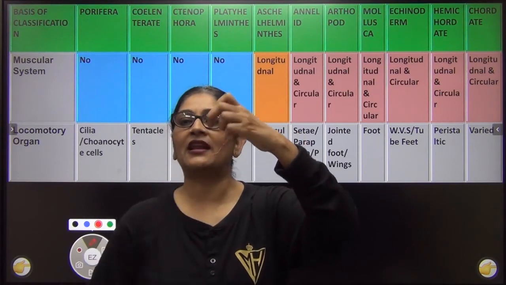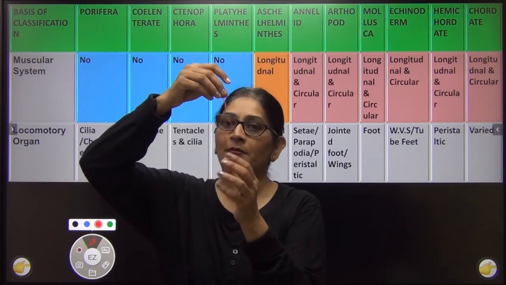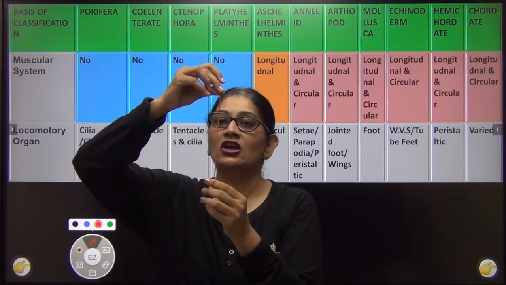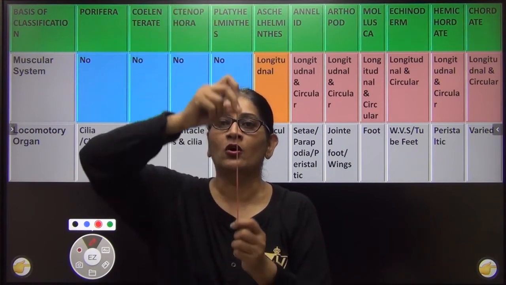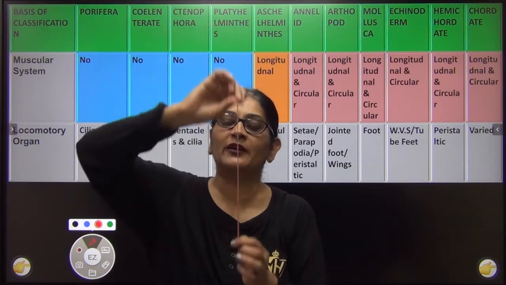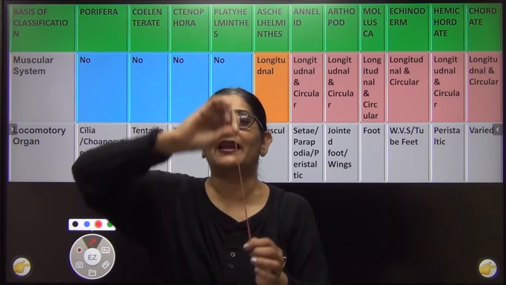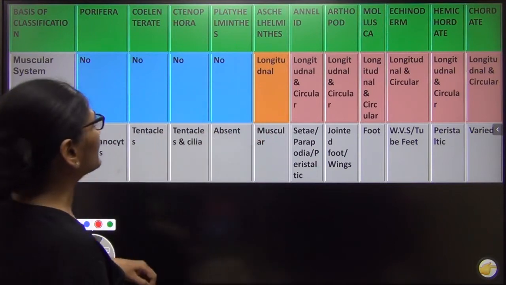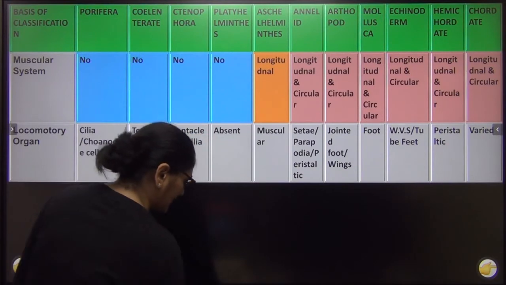शुरू में जब ये muscle आया, so it was like this. This is called as longitudinal muscle. Muscle है, but it is arranged like this. So what is the function of longitudinal muscle? This will help movement in only anterior posterior direction, right? So if the muscle is longitudinal, then the movement will be like this only. So सबसे पहले muscles आया askal helminth में, and the muscle was longitudinal muscles.